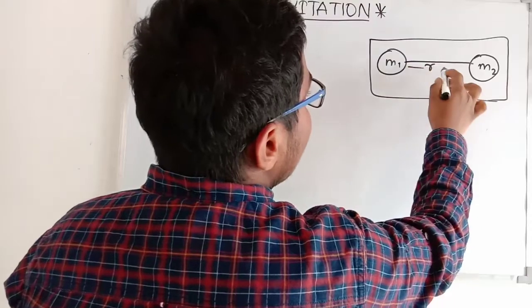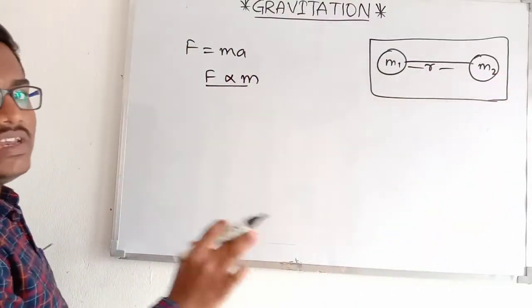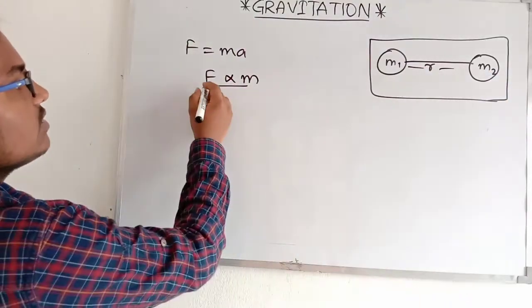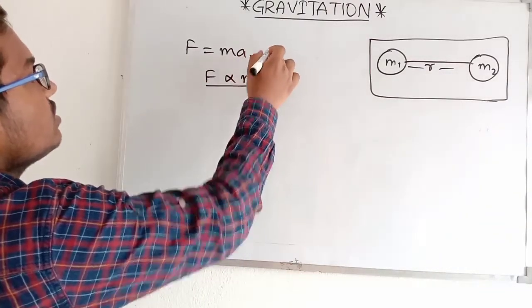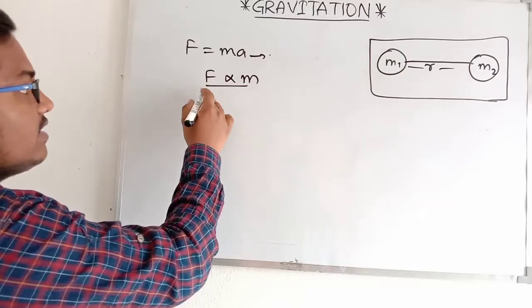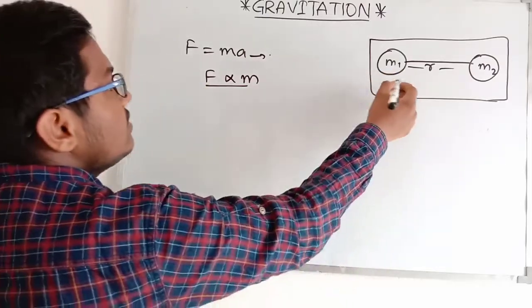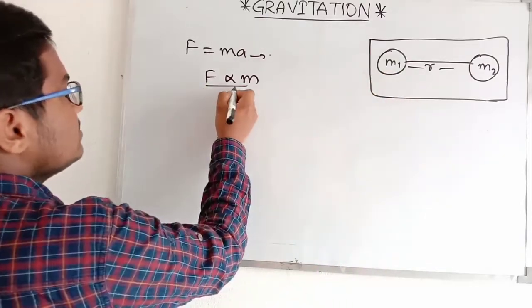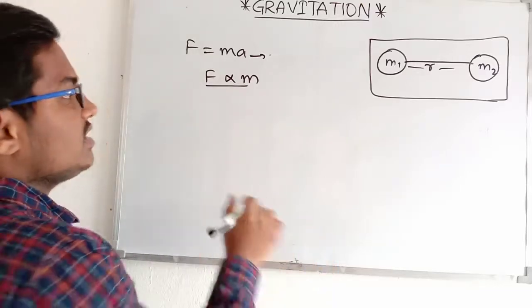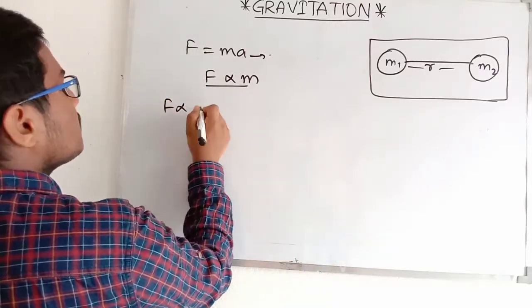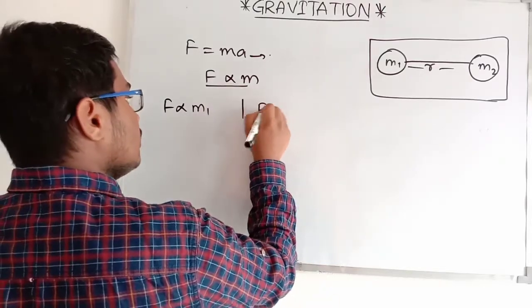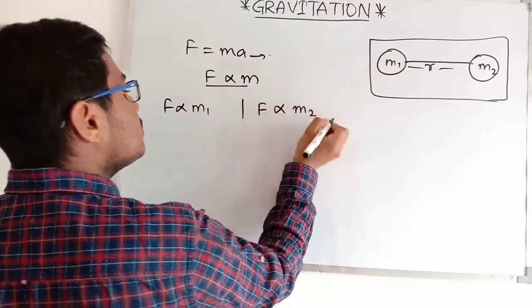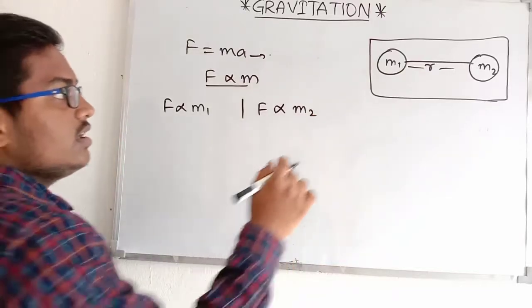Here the force is directly proportional to mass by Newton's second equation. In this particular case, F is directly proportional to m1, and also F is directly proportional to m2.